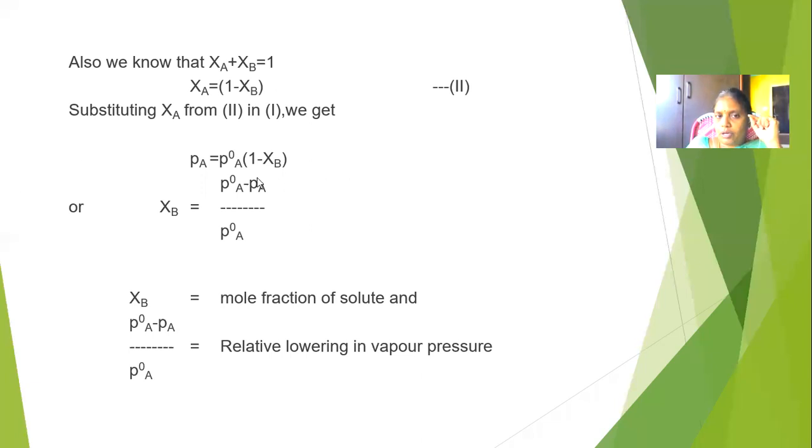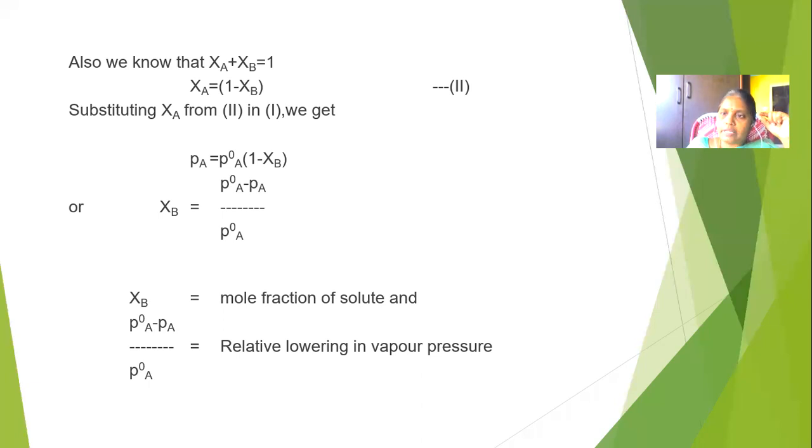So that PA equal to P0A into 1 minus XB. From this, we can calculate XB, that is XB equal to P0A minus PA by P0A. That is nothing but the solute mole fraction value. The solute here is B. So that X is the mole fraction. Generally, we use the letter X for the mole fraction.